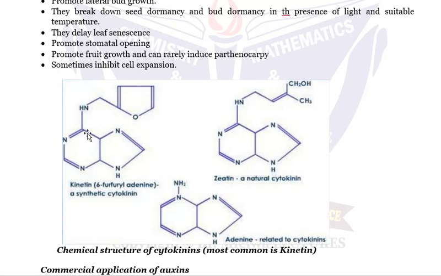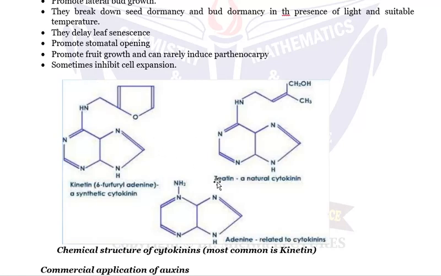Here we have carbon, carbon, carbon, carbon, but here is nitrogen and here is nitrogen. So 2 carbons are replaced with nitrogen, and its name is 6-furfuryl adenine, a synthetic cytokinin. This is produced industrially, and it has the attached group here.